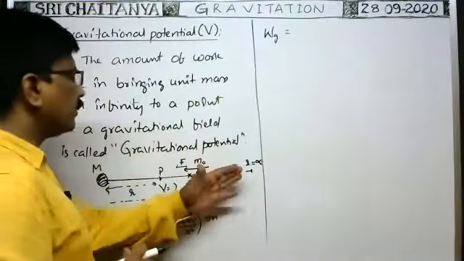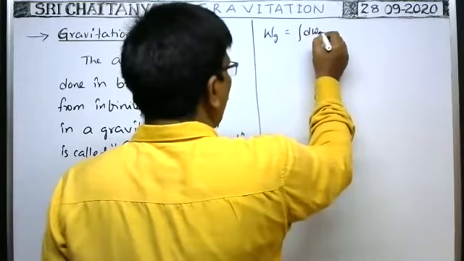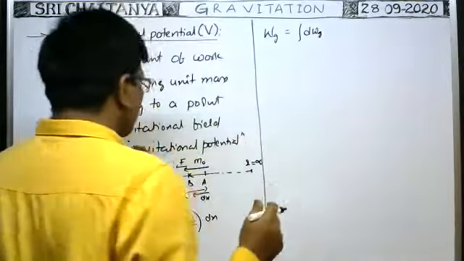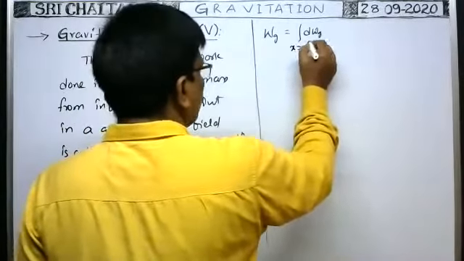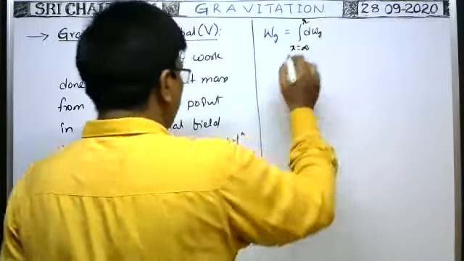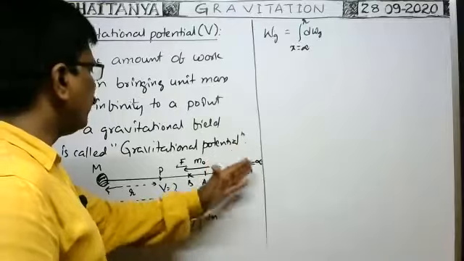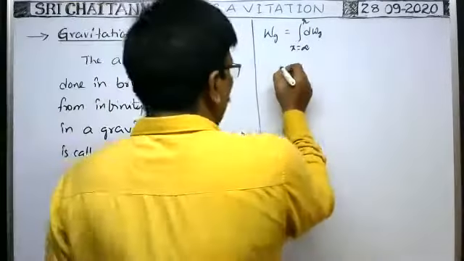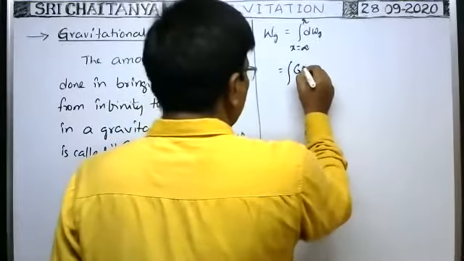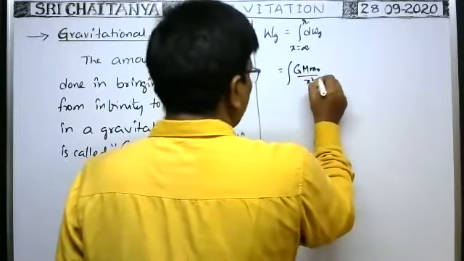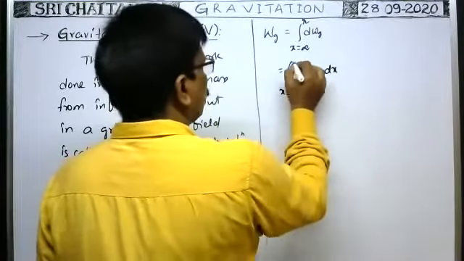in moving the body from infinity to this point is equal to, that can be had by integrating the small work done. So the total amount of work done in moving the body from infinity to this point means x is equal to infinity to x is equal to small r. What is the work done? That is the work done by gravity in moving the body of mass m naught from infinity to this point. This is equal to the integral of dWg, that means G M m naught by x square into dx, with limits x equal to infinity to small r.